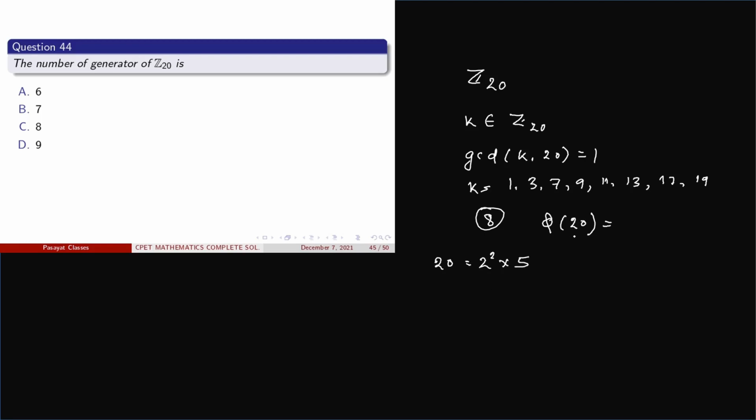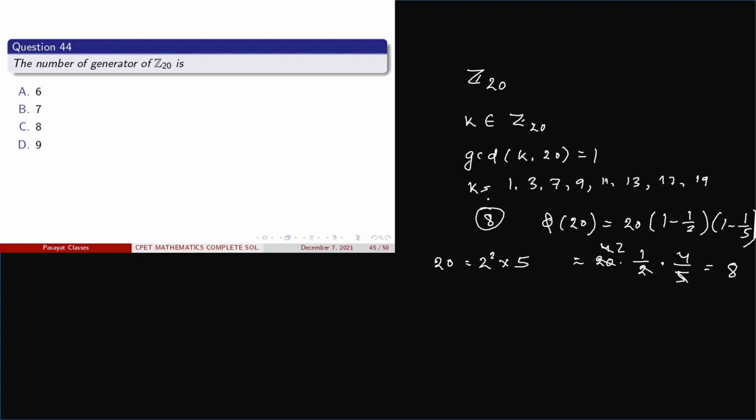So phi 20 is 20 into 1 minus 1 by 2 into 1 minus 1 by 5. This is the formula. So from this we have 20 into 1 by 2 into 4 by 5. This is 4, this is 2, equal to 8.